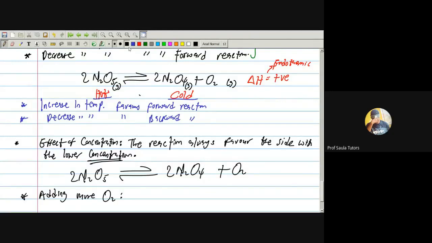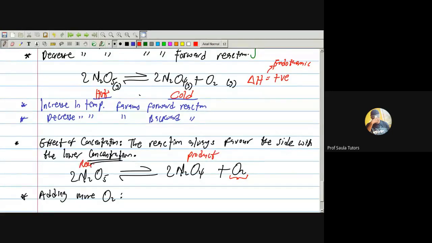If I add more oxygen, which part will be in the highest concentration? Is it the product or the reactant? Check what is happening here. We are adding more oxygen into the system. As we are adding more oxygen, tell me, is it product that is increasing or reactant that is increasing?